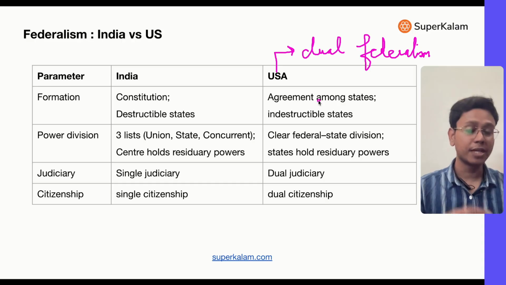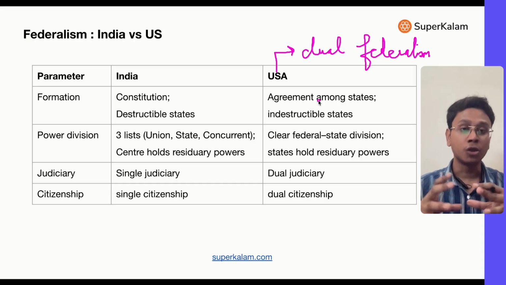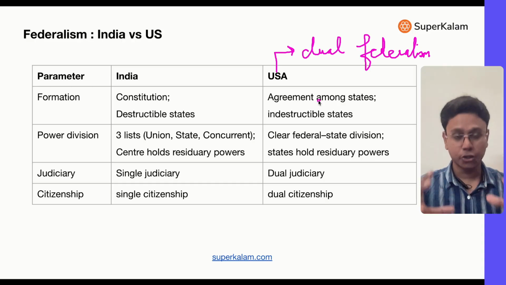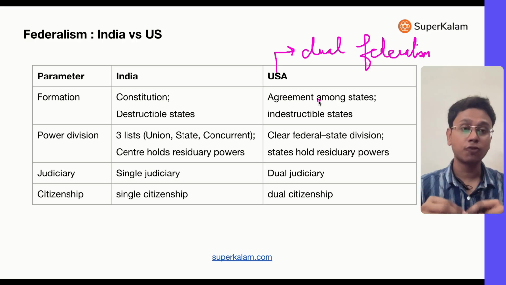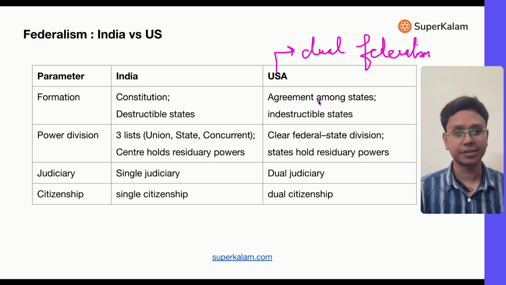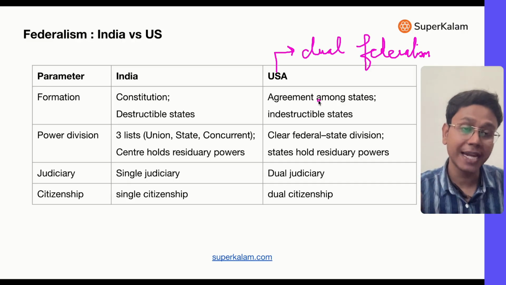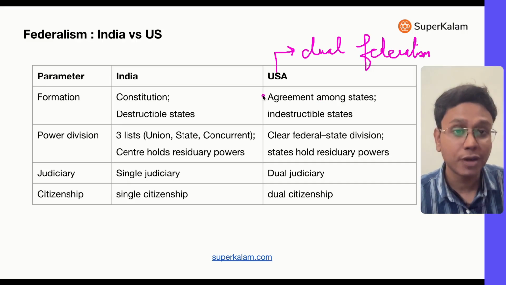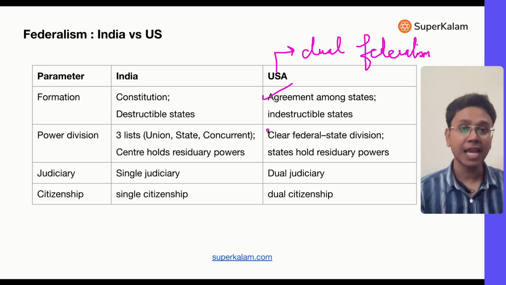And what is there in the USA system? USA was not formed out of a constitution, like India. It was formed when a couple of states, initially 13 states, came together and said, let's create a country called USA. So it was through agreement among states that USA came into being. And the states are indestructible.